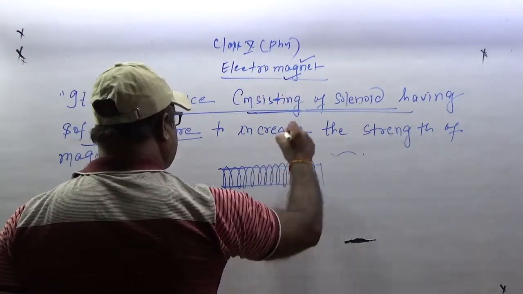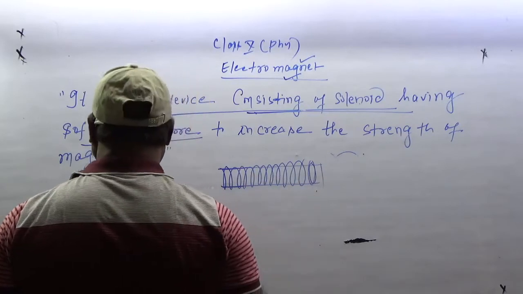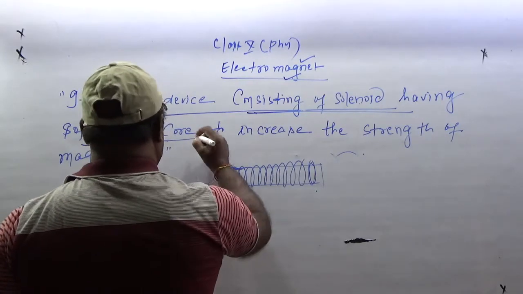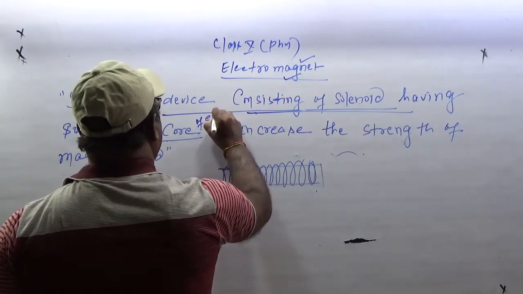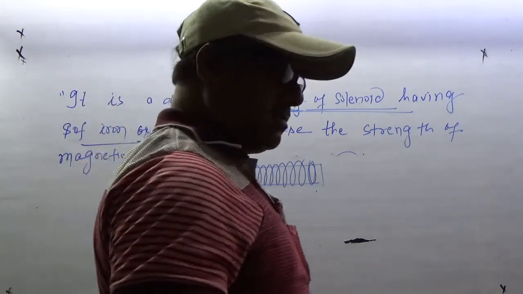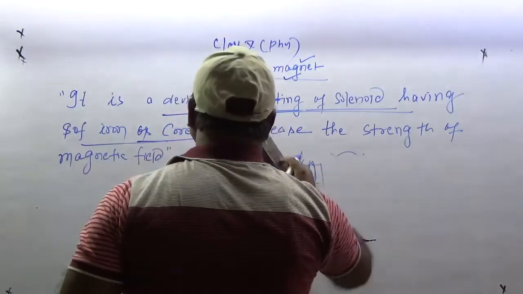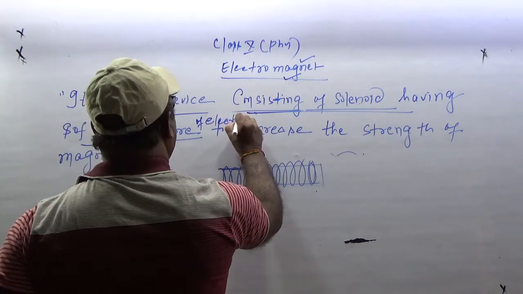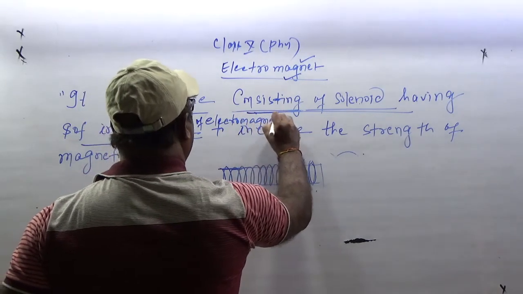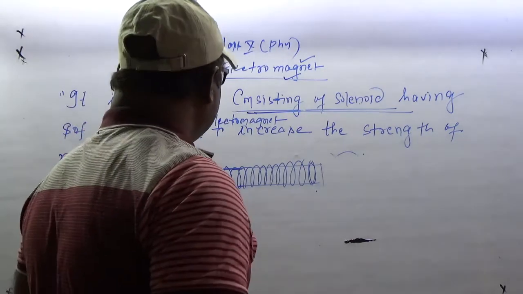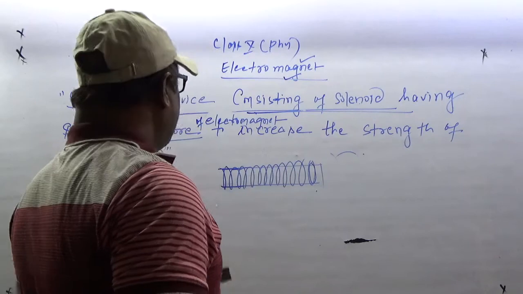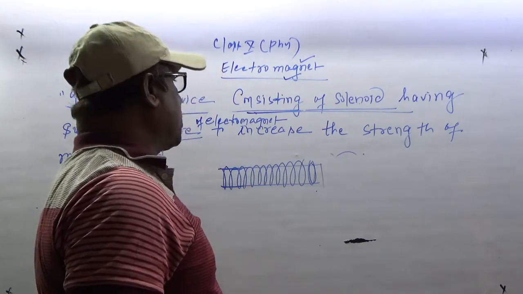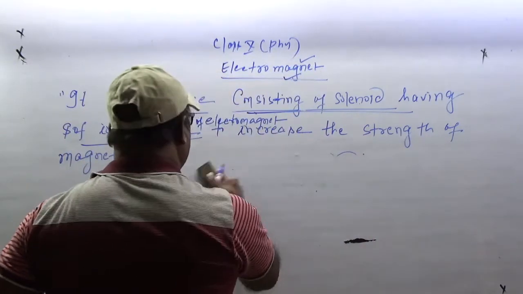It's a device consisting of a solenoid, having a soft iron as core, of the electromagnet, to increase the strength. We keep the soft iron purposely to increase the strength of the electromagnet. This is the definition.